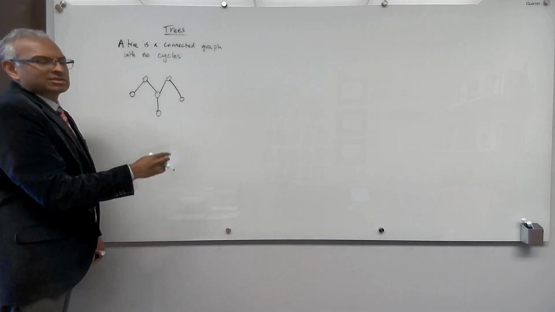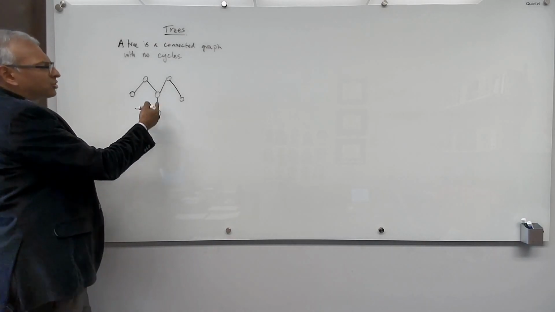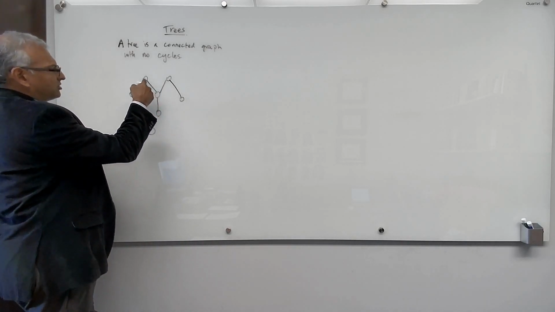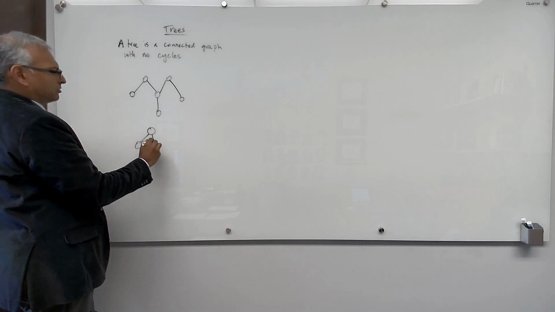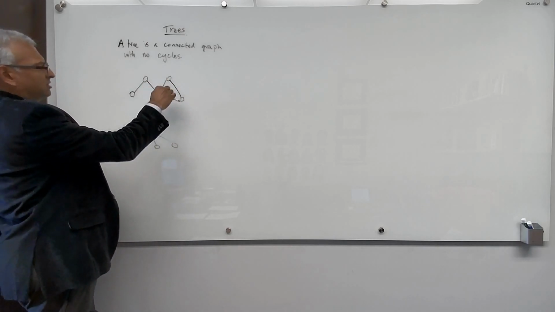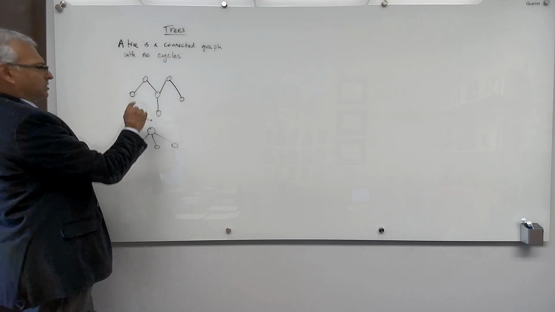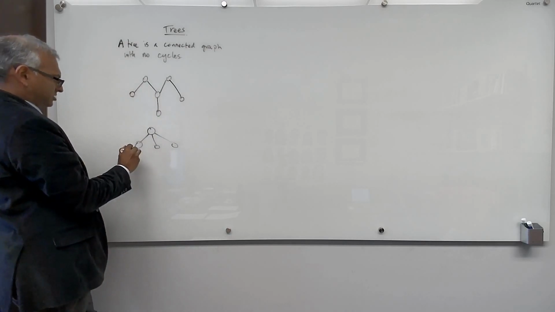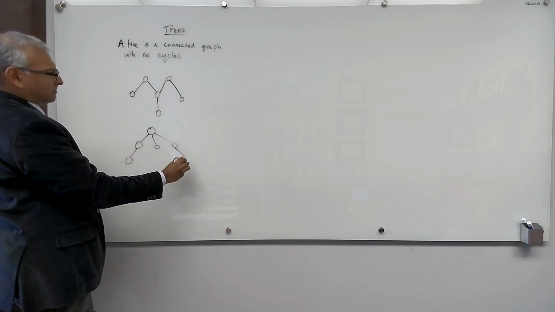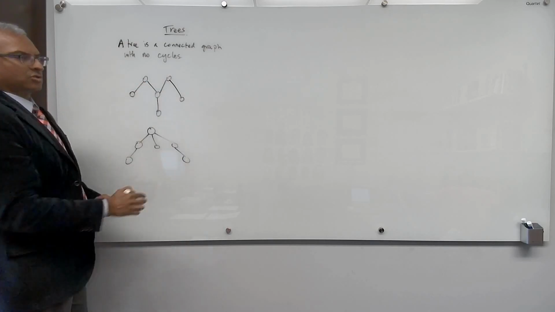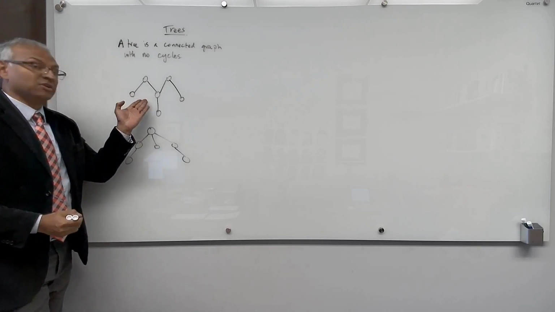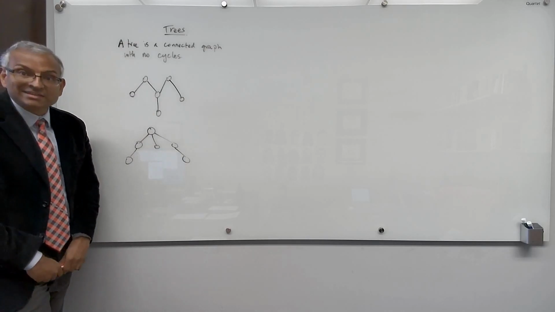Now, we sometimes typically draw this tree in a different way. Maybe this guy becomes the root, and this guy has 3 children: 1, 2, 3. This guy has no children, this guy has a child, and this guy has a child. So this is another way to draw that tree that looks more like the rooted trees that we talked about. This is a perfectly well-defined tree according to that definition.